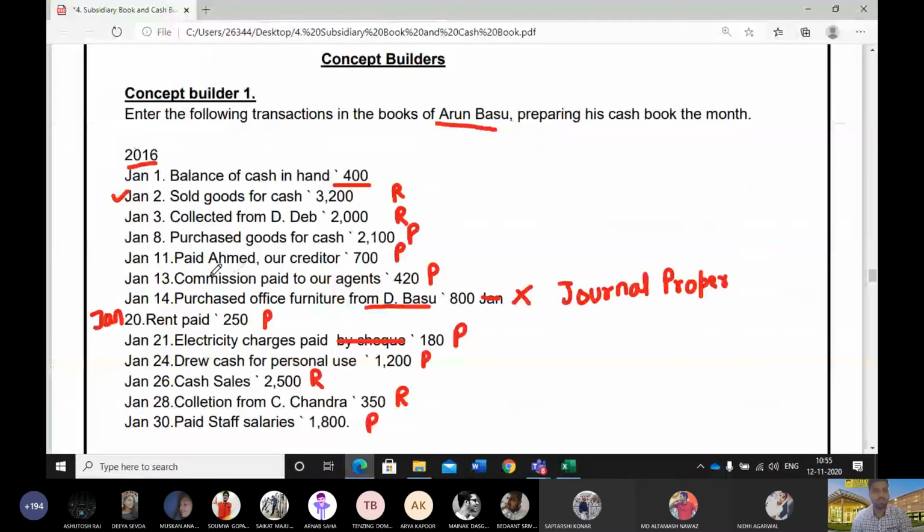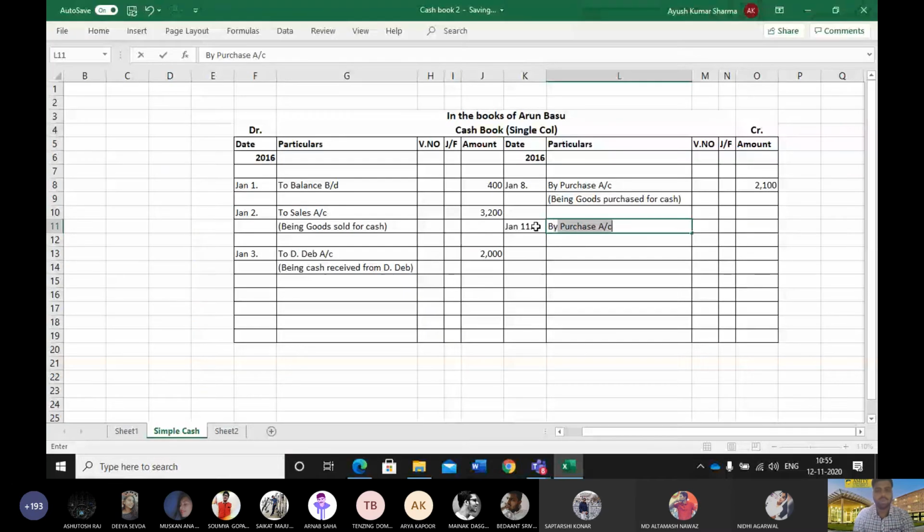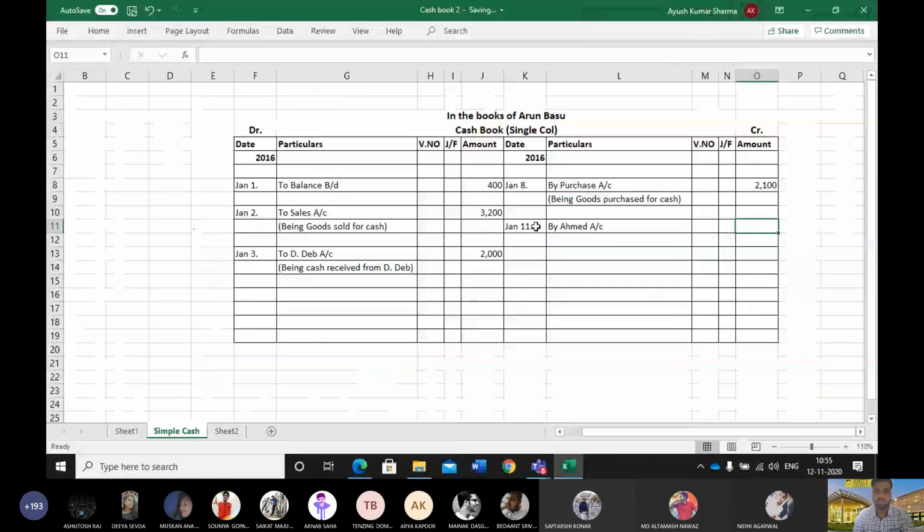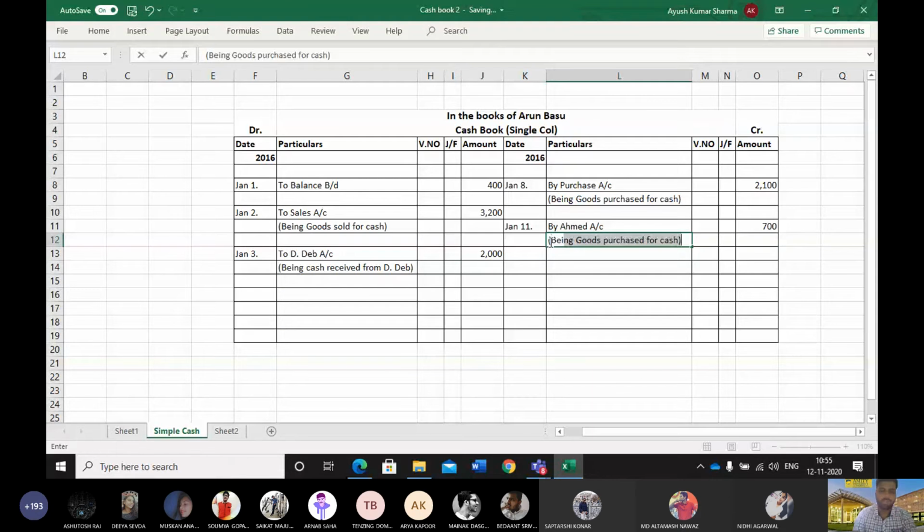Okay, next. Paid Ahmed, our creditor, 700. Jan 11, by Ahmed account, 700. We'll write being cash paid to creditor.